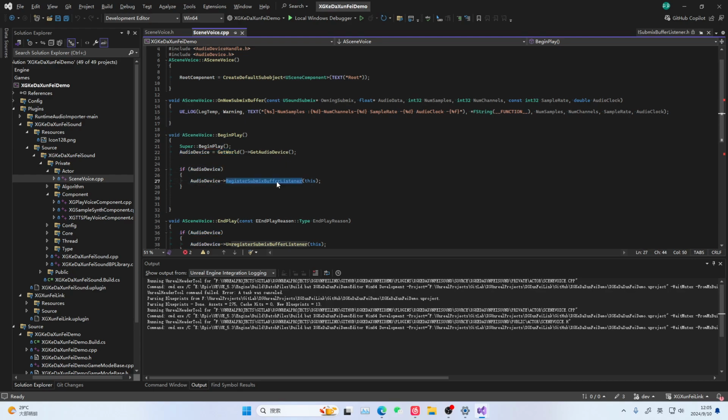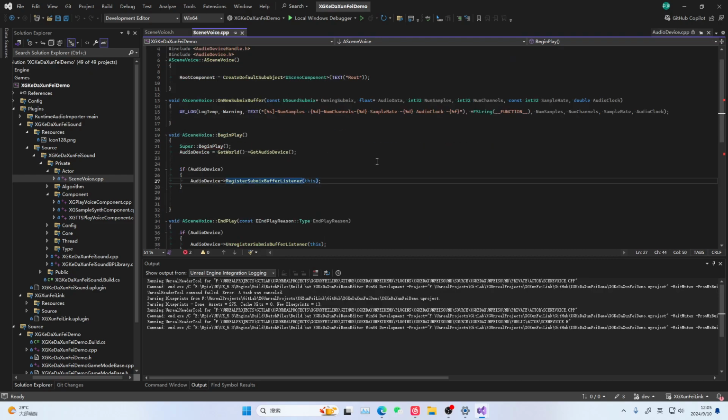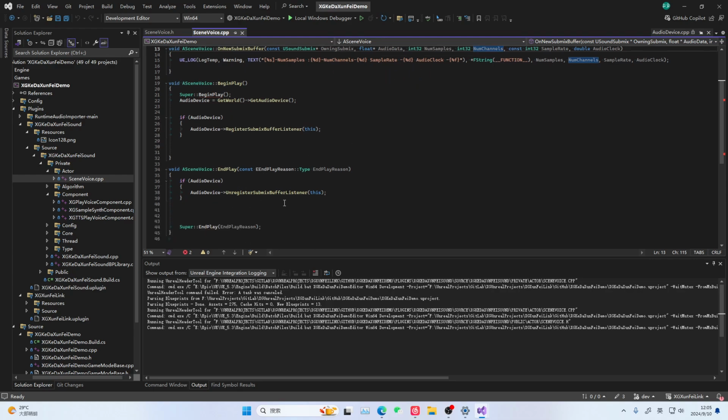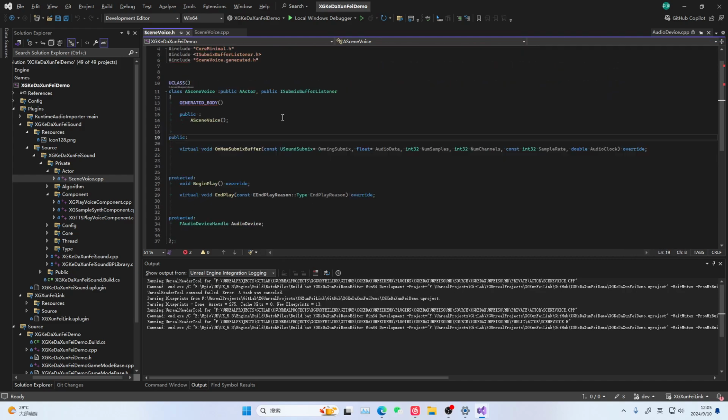And this thing must be based on an actor. Then here is equivalent to us. During begin play, we get this audio device by getting this out, this audio device inside the G device. We register this ISubmixBufferListener. That's it. This thing must implement this interface.